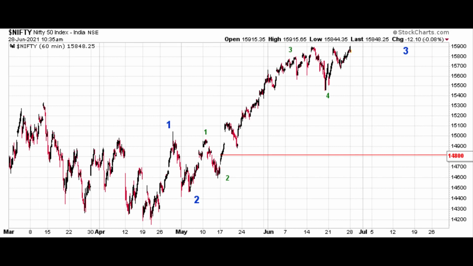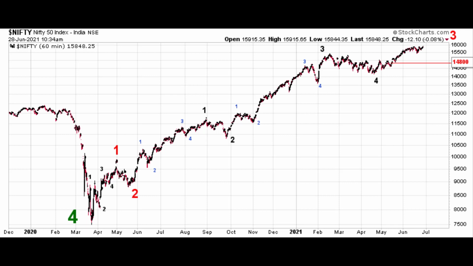The best we can do so far is 14,800 as far as a key level to keep an eye on. If it moves below that at any point, that would obviously be a bearish sign. We don't expect it to. We expect higher prices to be achieved as we go here, and we do expect Nifty to continue until it completes the 5-wave advance off of the 2020 low. So expect higher prices, remain bullish as long as Nifty 50 is trading above 14,800.